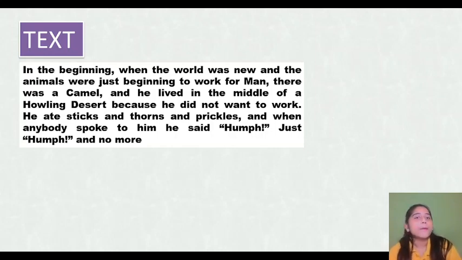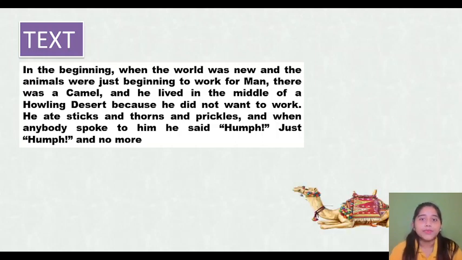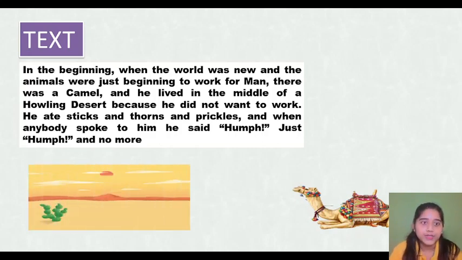So in the beginning of the world, when the world was starting and the animals were assigned to work for men, different animals were assigned different works for men. And at that time there was a camel, and it lived in the middle of the howling desert.